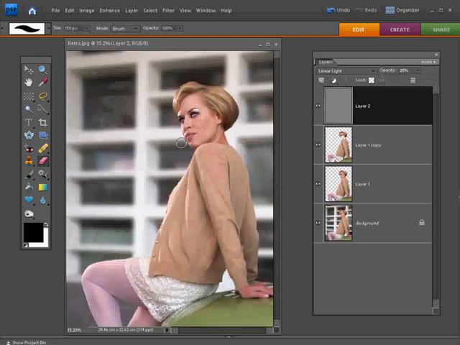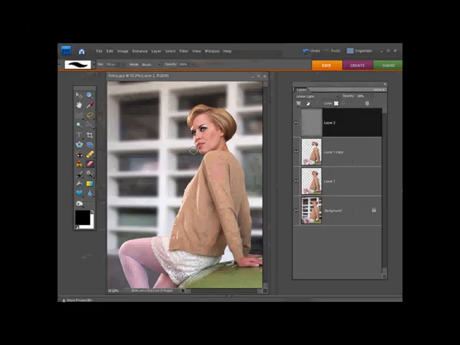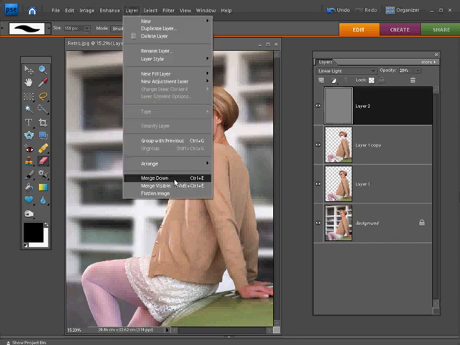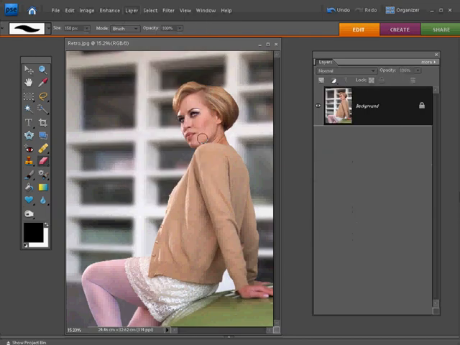Okay, so back out to a full view, and that's our portrait with a nicely blurred background completed. The final thing you need to do once you're done working on all these different layers is crunch them back down into a single background layer. So come up to layer and down to flatten image. And now you're all ready to either save the image or print it out.